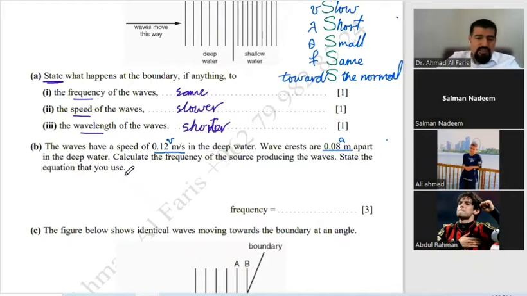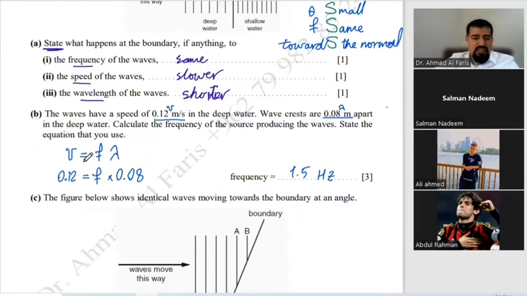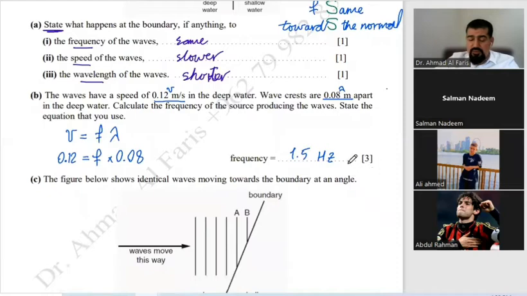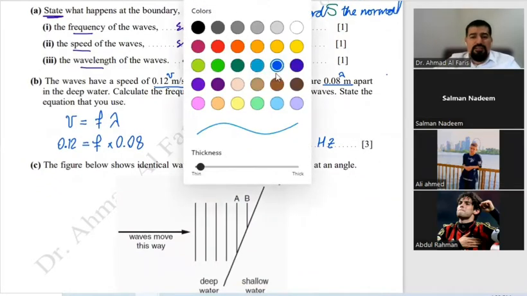State the equation that you use. We know that the equation is speed of the wave equals frequency multiplied by wavelength. So the speed, which is 0.12, equals frequency multiplied by 0.08, divide by 0.08. The answer is 1.5 hertz. That's the answer for part B. It is 3 marks. In that year, it was 3 marks. Good.